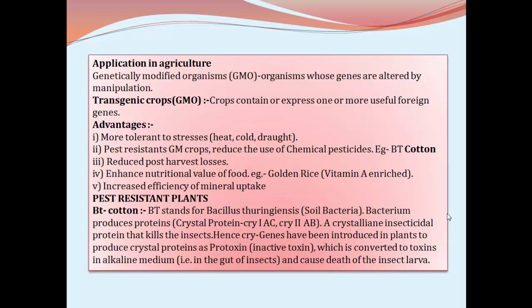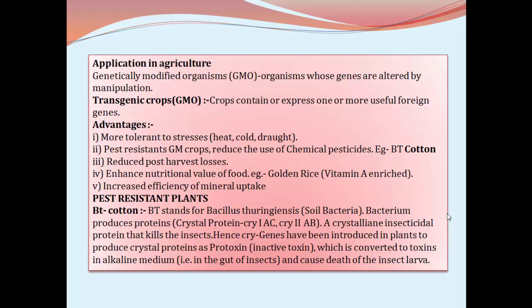Because if the farmer cultivates genetically modified crop plants, they have natural resistance for the pests and insects. Therefore, there is no need of using the chemical pesticides, and chemical pesticides can be prevented from entering the food chain or food. Whatever the food we are consuming, through that these pesticides are entering into the human body.